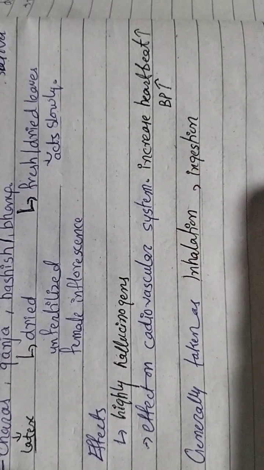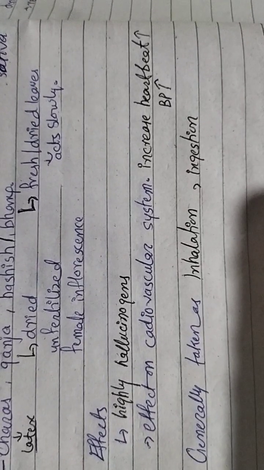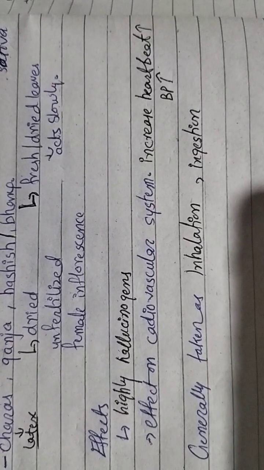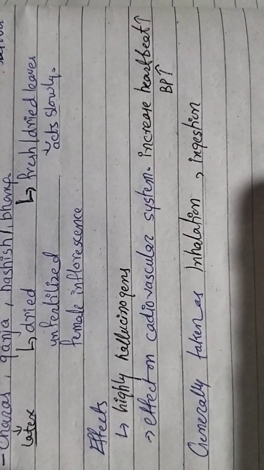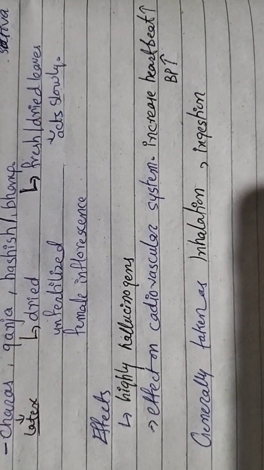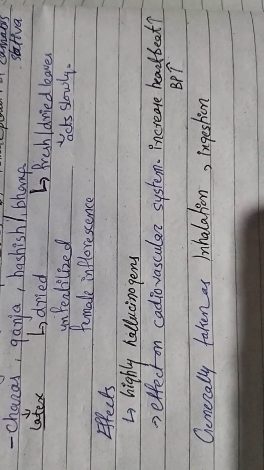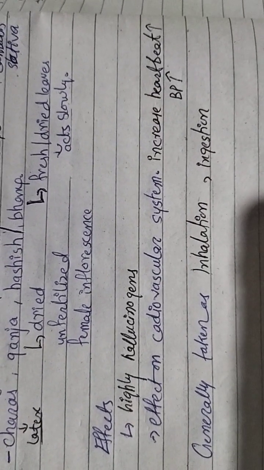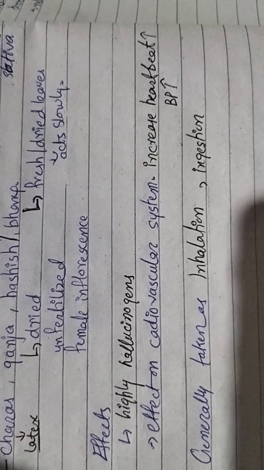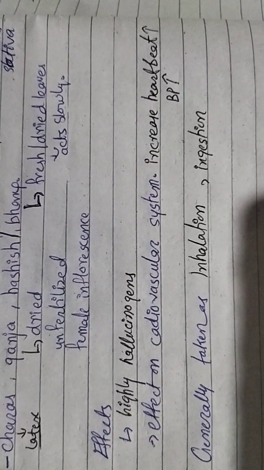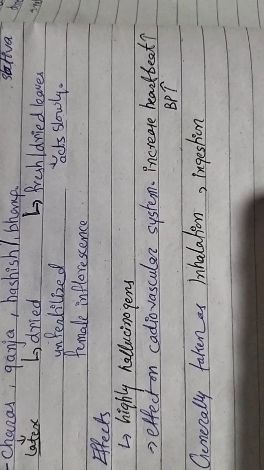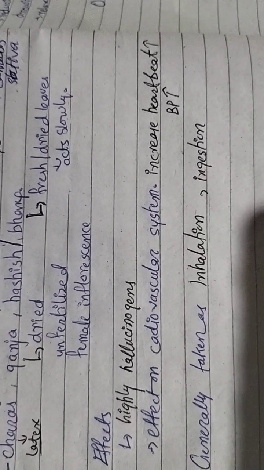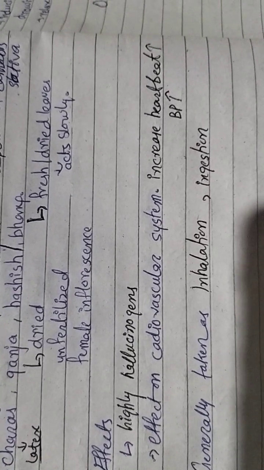It increases our heartbeat, it increases our blood pressure, and it causes a lot of disease in our body. These drugs like charas, ganja, and marijuana are generally taken by ingestion and inhalation. Ingestion means eating, and inhalation means breathing, taking smoke. It is also taken by smoking, and by snorting.